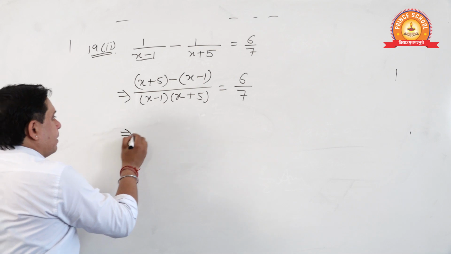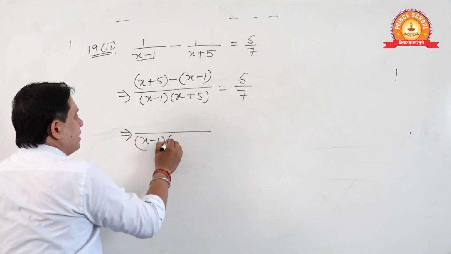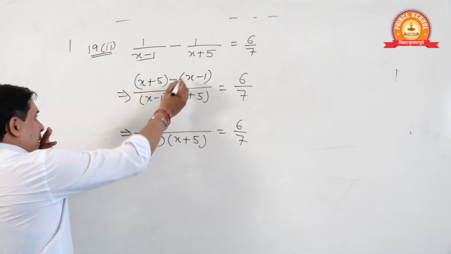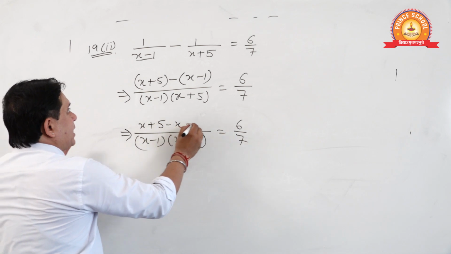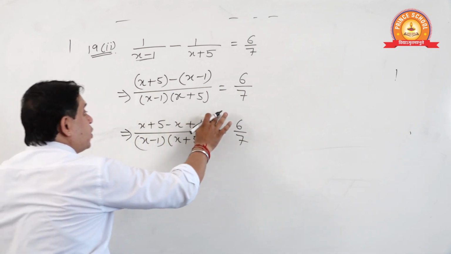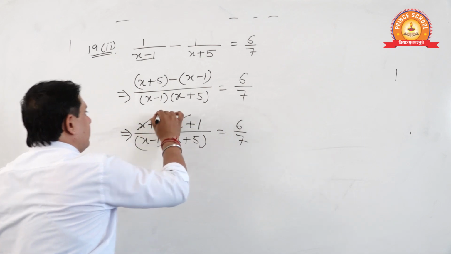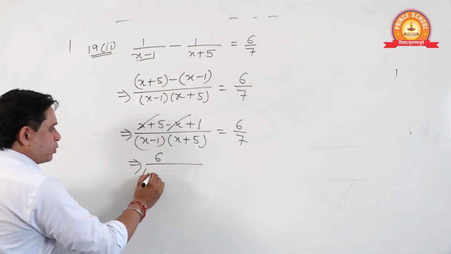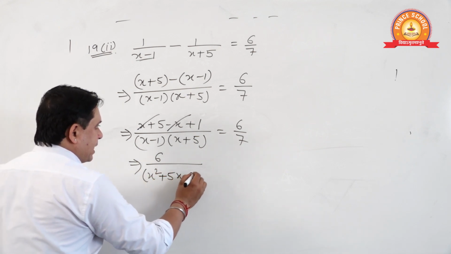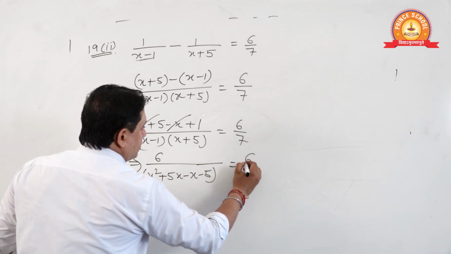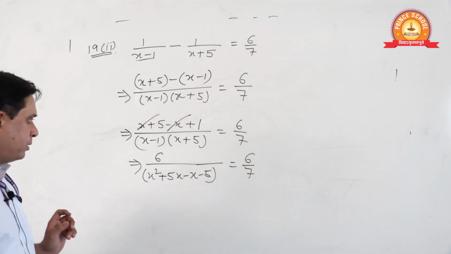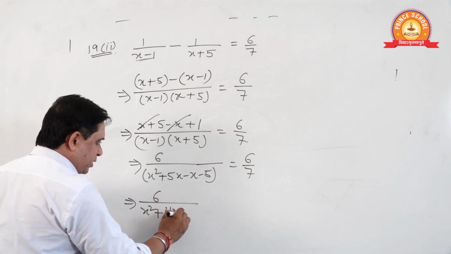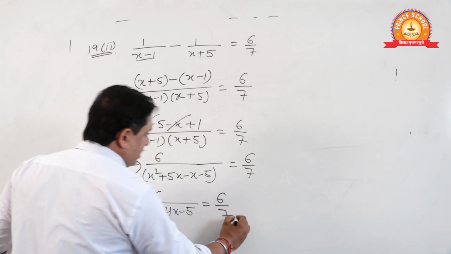Clear? Now see. (x minus 1)(x plus 5), 6 by 7. Open the brackets, x plus 5 minus x plus 1. Sorry, this will be 6, and x will be cancelled. Now multiply these, x square plus 5x minus x minus 5 is equal to 6 by 7. Sure? Now see, 6 by x square plus 4x minus 5 is 6 by 7.